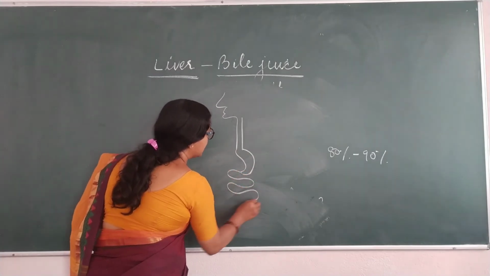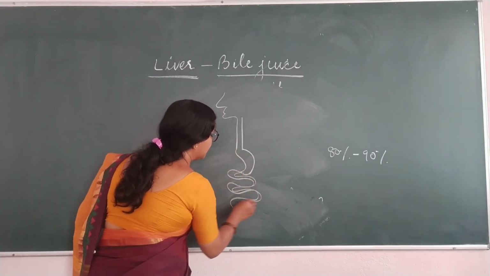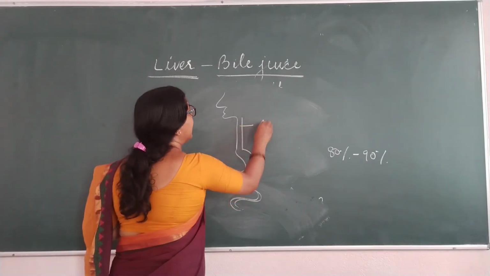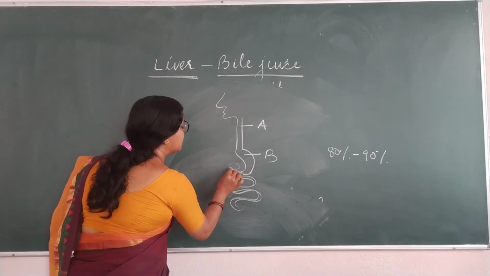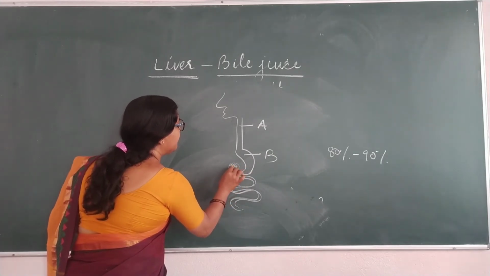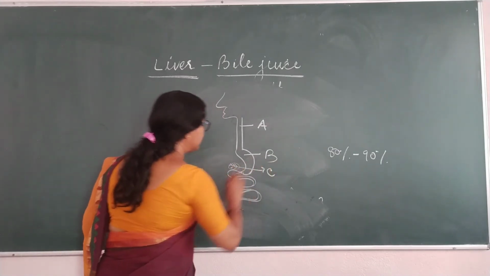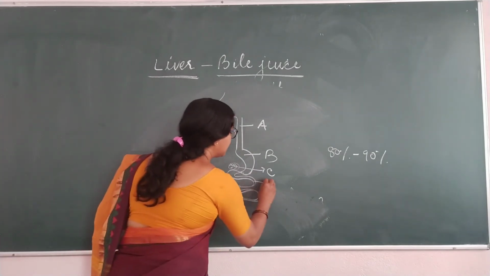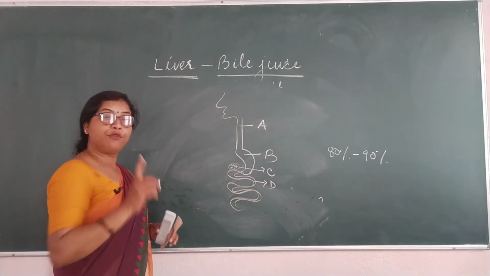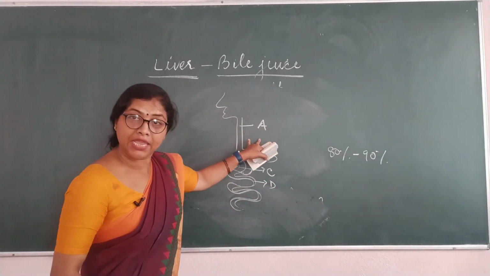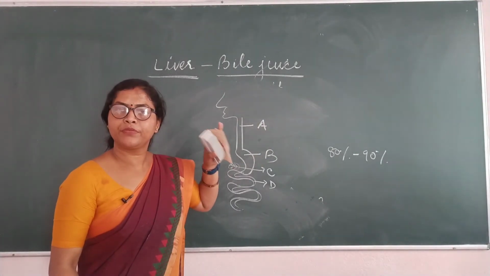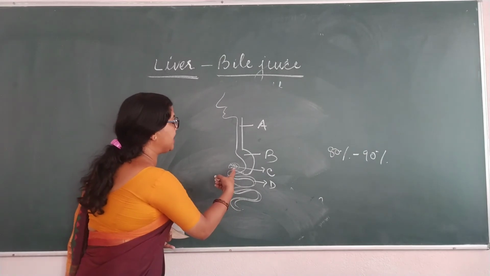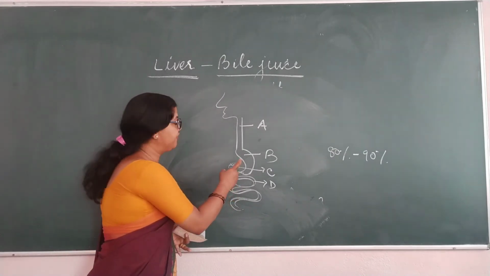Then they may label this A, this B, and there is a small leaf-like structure, which they will label C. And then they will ask you, write the name of A and the function done by A. They may ask you, write the name of C and the function of C.